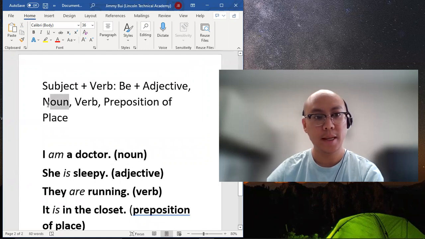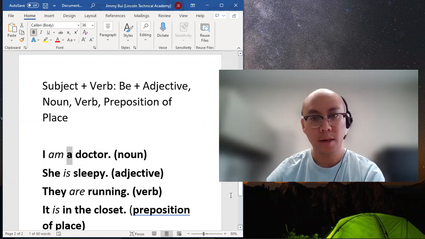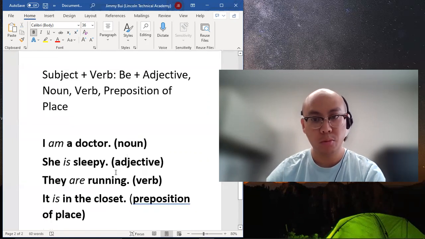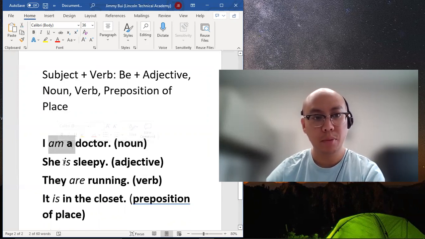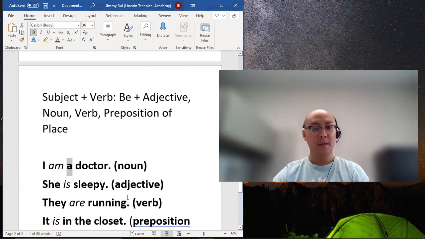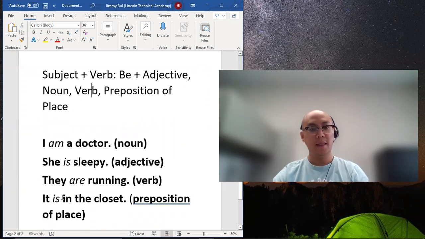The first one is a noun, a doctor, and we know that because there is an article a or an for singular. If it were plural, there would be an s here. The verb would be plural, the subject is plural, and there's no a or article. Okay. We have running, which is a verb, and in the closet, which is a preposition of place.